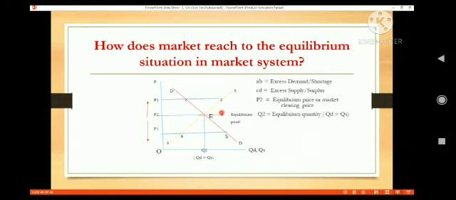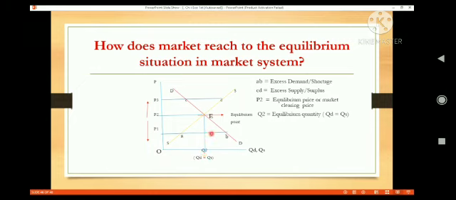The market becomes clear at the equilibrium price P2, and Q2 is the equilibrium quantity where quantity of demand equals quantity of supply. That means at price P2, suppliers want to supply the Q2 amount, and consumers also want to buy the Q2 amount. Buyers want to buy Q2 amount, and suppliers want to sell Q2 amount at this price.